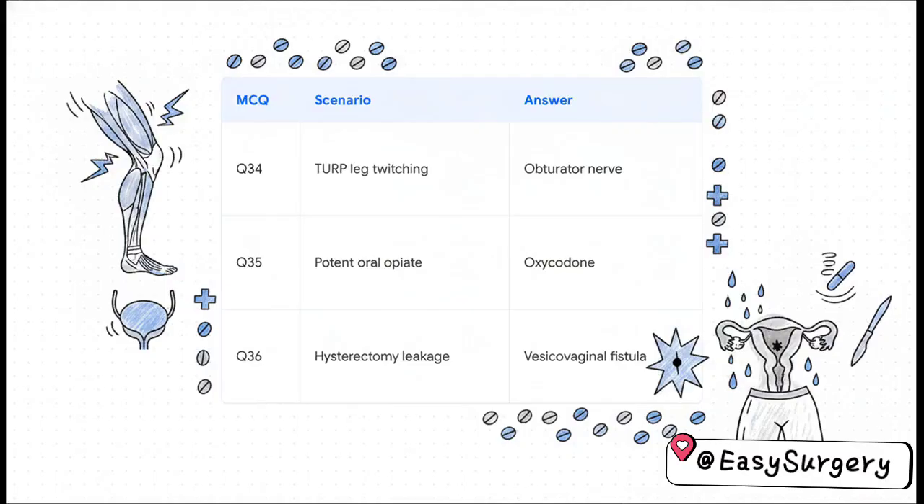For Q35, they're asking for the most potent oral opiate on a milligram-to-milligram basis when compared to oral morphine. Out of the standard options you'll see, oxycodone is the answer. It's significantly more potent. And Q36, a patient has continuous urinary leakage, literally soaking her clothes after a prior total hysterectomy. Diagnosis? That continuous leakage following pelvic surgery classically points straight to a vesicovaginal fistula.